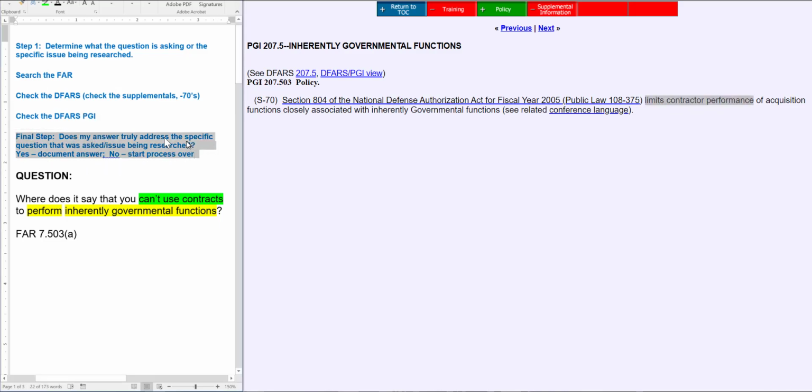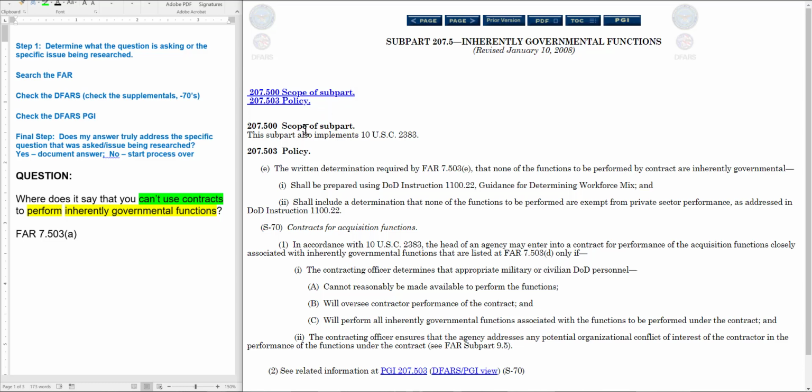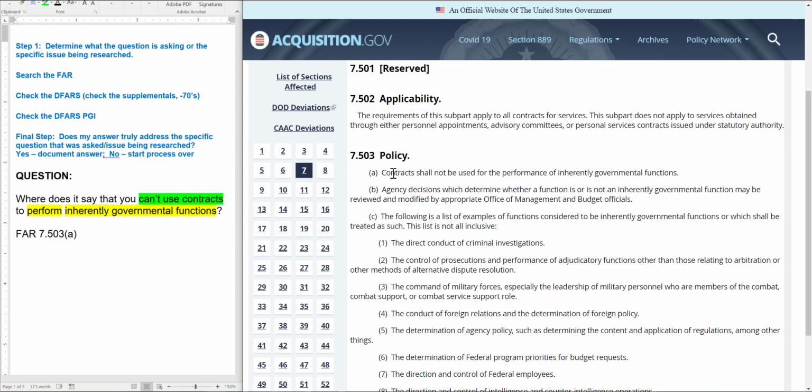And so I've got to go to my final step. Does my answer truly address the specific question that was asked? Well, here it's saying, where does it say that you can't use contracts to perform inherently governmental functions? Even though there is supplemental language here in the DFARS PGI, this isn't answering the question, nor did the information that we found in the DFARS. And so the information in the FAR remains to be the best answer that answers this question. And so I'm going to stick with this, and that's what I'm going to cite as my answer, FAR 7.503 alpha.